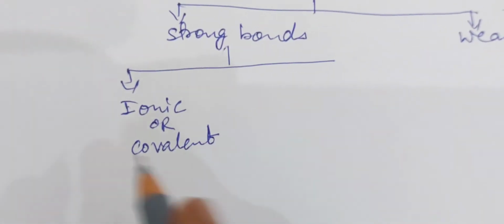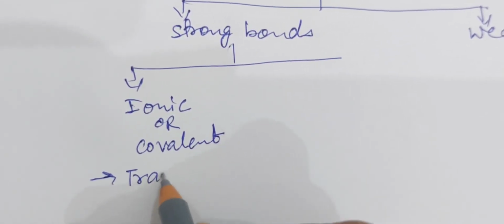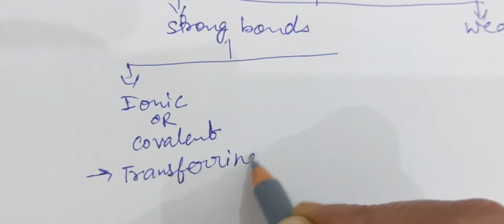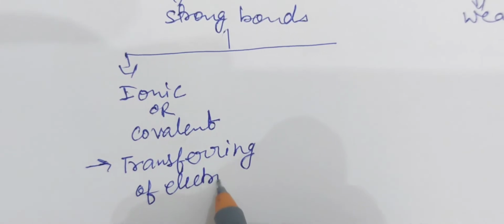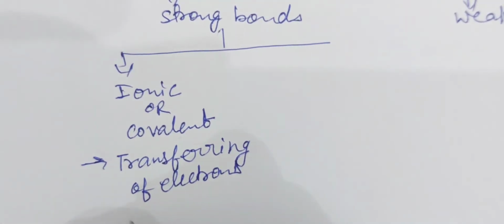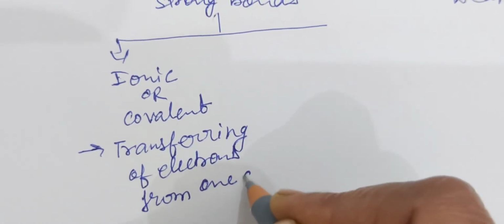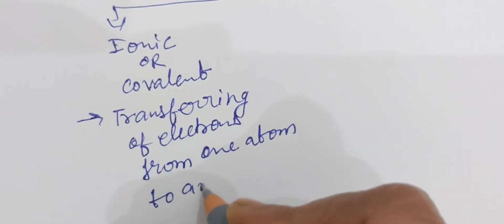Ionic or covalent bonds are formed by the transferring of electrons from one atom to another atom.